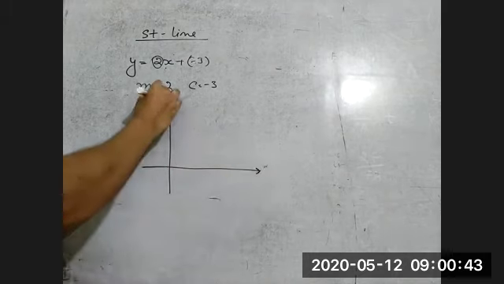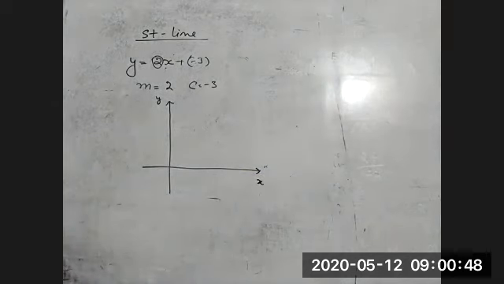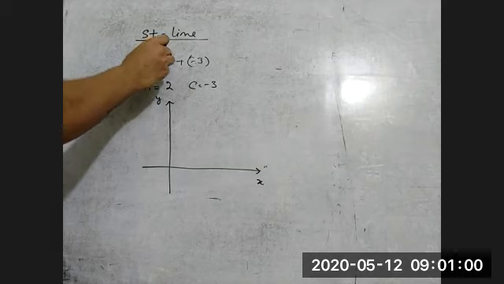Excuse me, sir. So straight line equations are only applicable for such kind of linear equations, right? Yeah, of course it is linear. A straight line means linear. That is also called linear. So this is a linear equation, or you can say the equation of a straight line. So there should not be any power other than x.